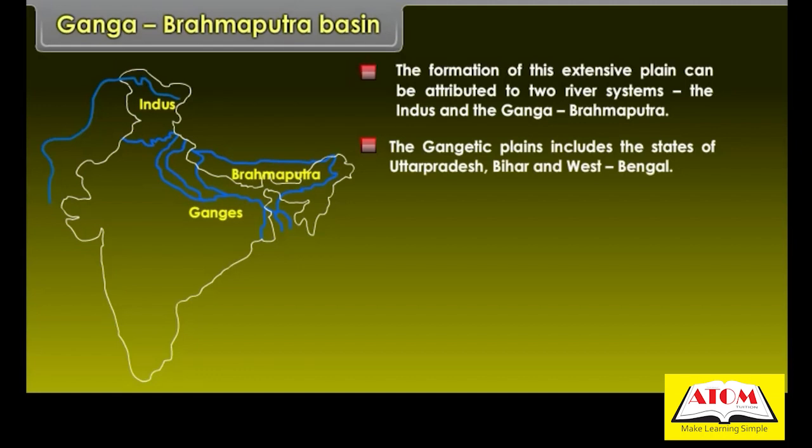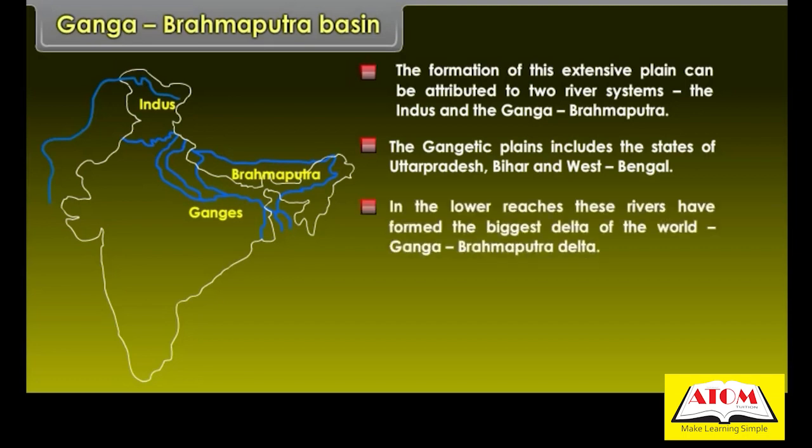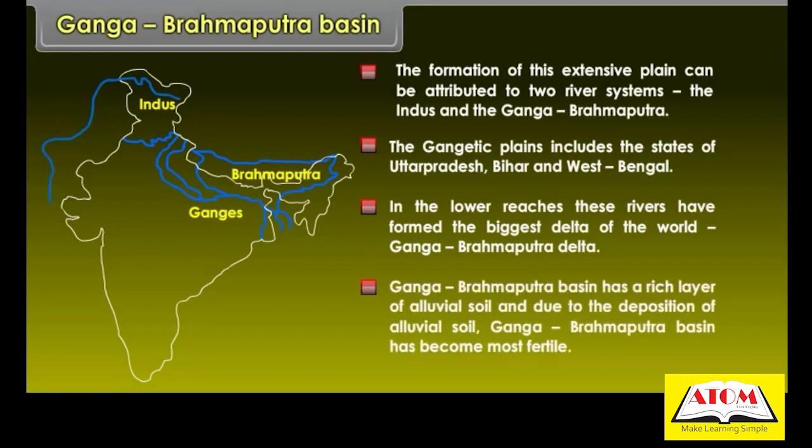The Gangetic plains include the states of Uttar Pradesh, Bihar and West Bengal. In the lower reaches, these rivers have formed the biggest delta of the world, Ganga-Brahmaputra Delta. Ganga-Brahmaputra basin has a rich layer of alluvial soil, and due to the deposition of alluvial soil, Ganga-Brahmaputra basin has become most fertile.